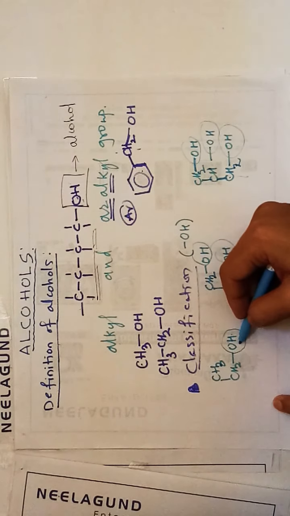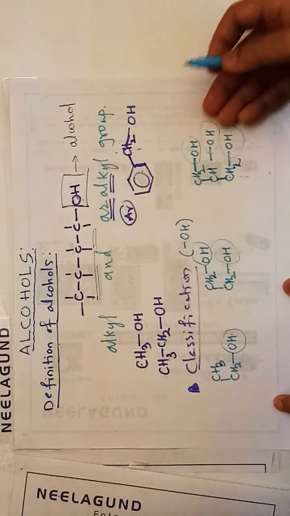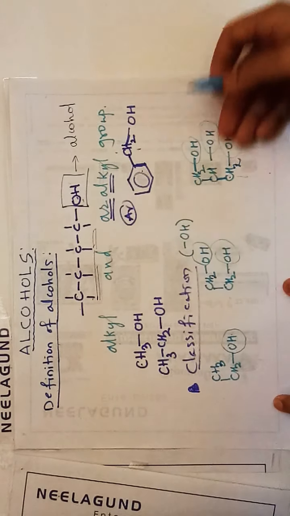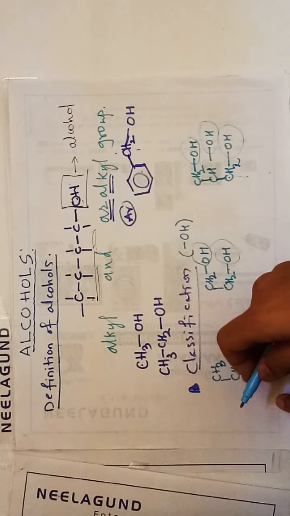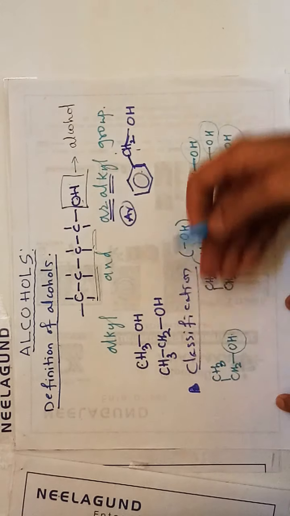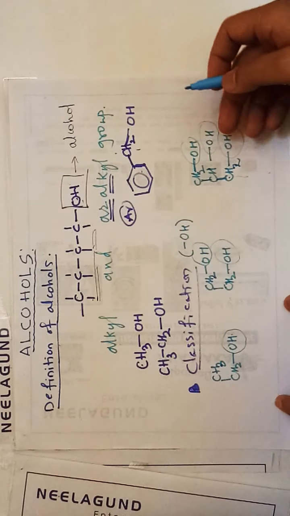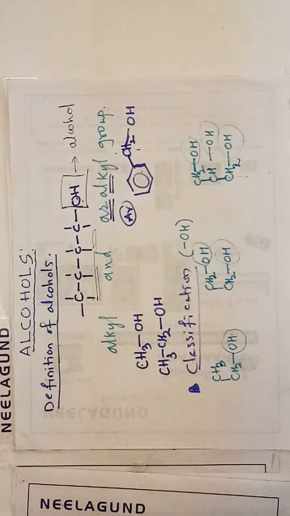So we can say this is a classification on the basis of the number of OH groups attached to the carbon.